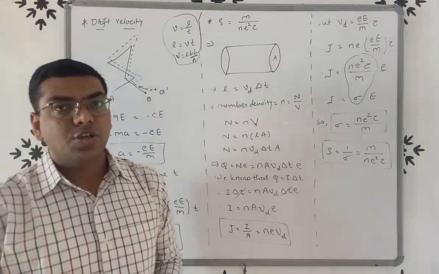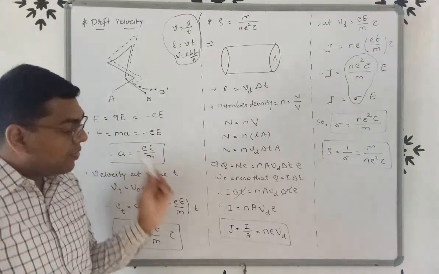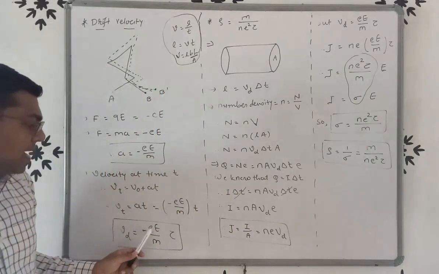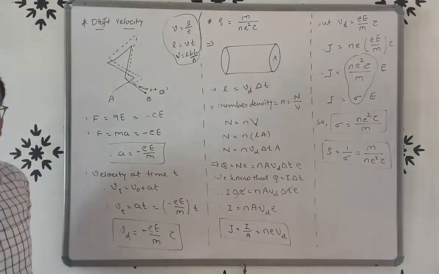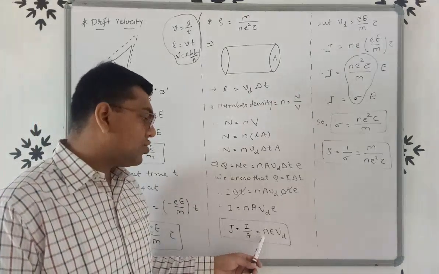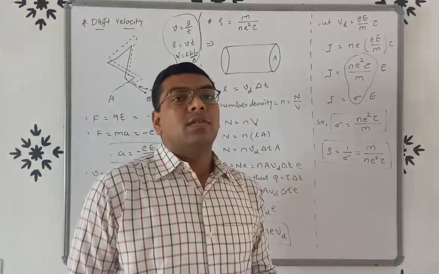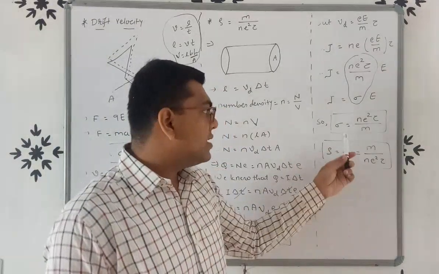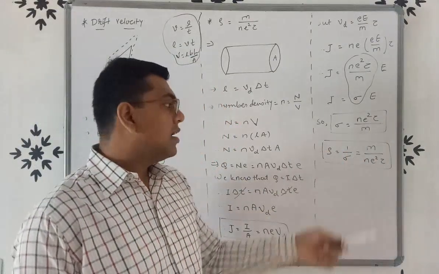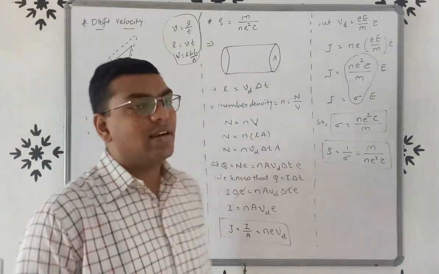So friends, you have to remember the following equations. First, drift velocity Vd is equal to minus eE by m into tau. Second, current density J is equal to N e Vd. Third, conductivity sigma is equal to N e square tau by m. And last, resistivity rho is equal to m by N e square tau.